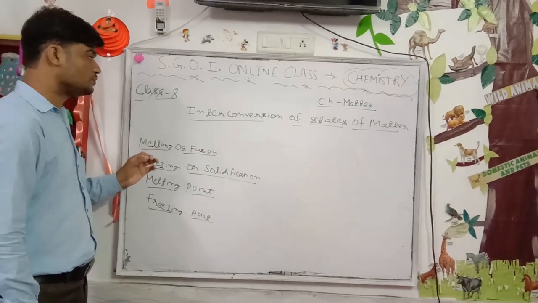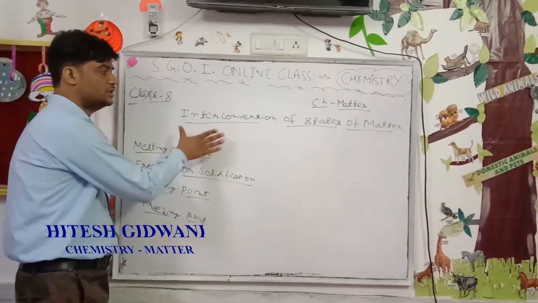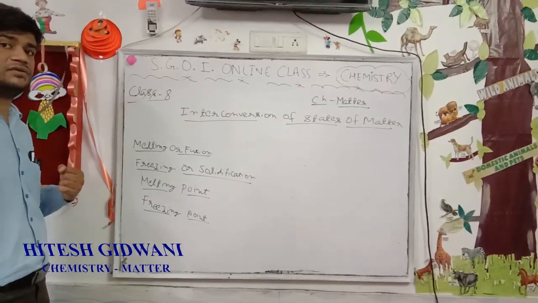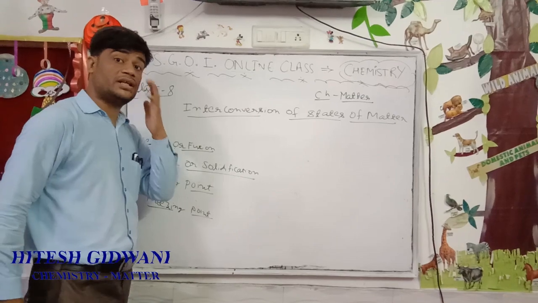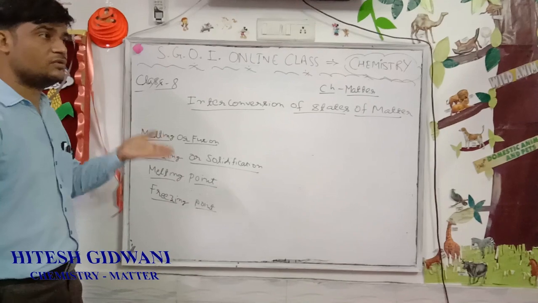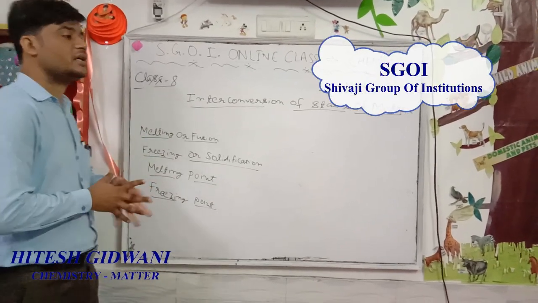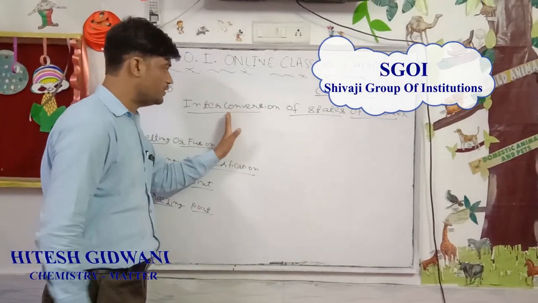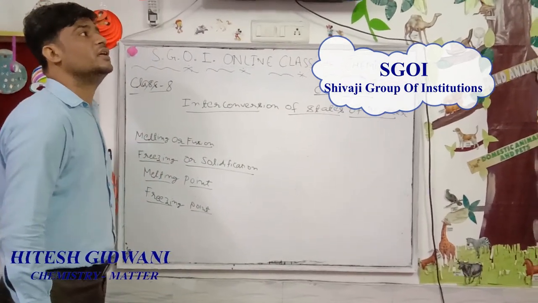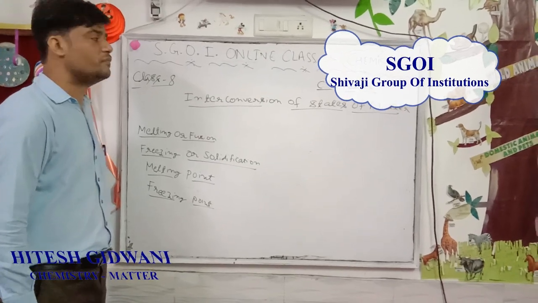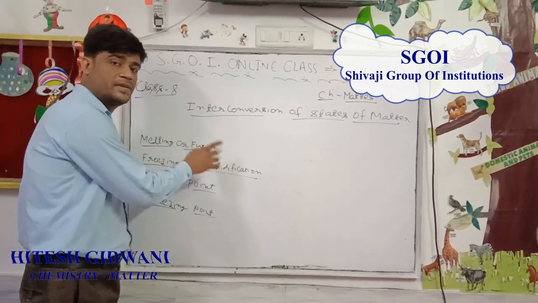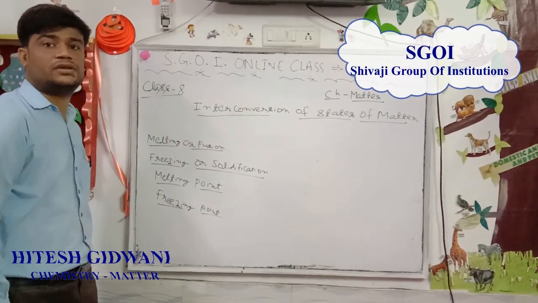Okay. So now we will discuss the term interconversion of state of matter. What is interconversion of state of matter? Interconversion of state of matter is a phenomenon by which we change one form of state of matter to another and back to its original state by altering the conditions of temperature and pressure. This is known as interconversion of state of matter.